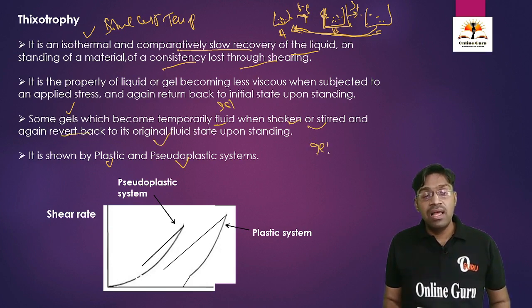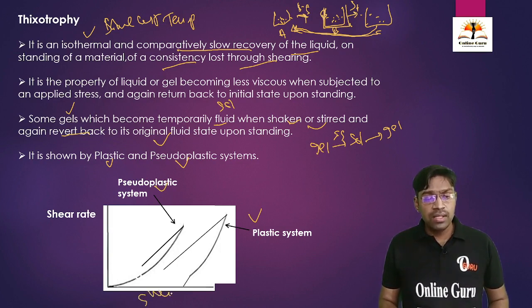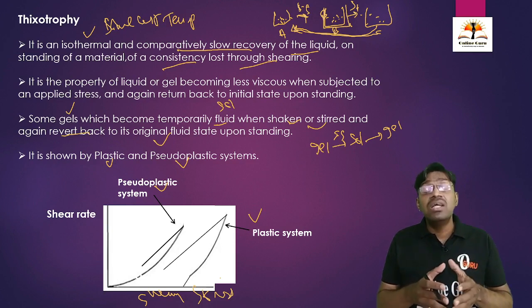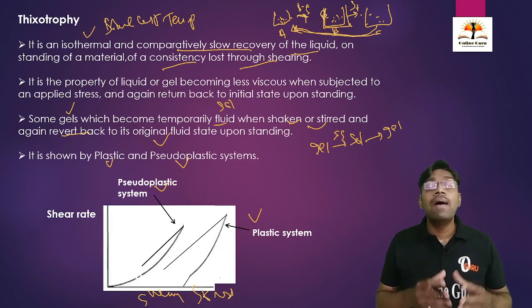This is a gel. When we apply shearing stress, it converts into sol. Upon removal of shearing stress or upon standing, it again forms a gel. This is what is called thixotropy. This is the example of the pseudoplastic and plastic system. This is the graph of the shearing stress plotted against the shear rate for thixotropic systems. It consists of two systems, the pseudoplastic system and the plastic system.